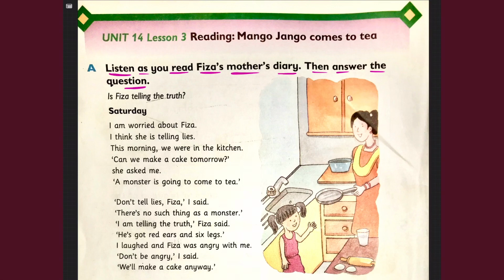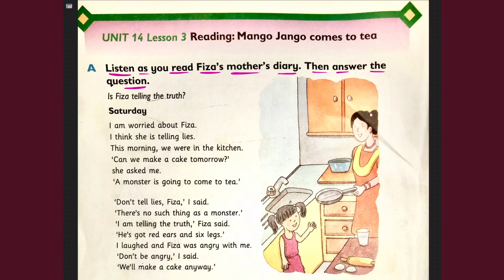Students, before we start the story, I want to tell you something. This story is taken from the diary of Fizza's mother. Remember when I told you in our previous lesson why people write their diary? Sometimes people need a best friend. What do you do with the best friend? With your best friend, you talk about everything, right?